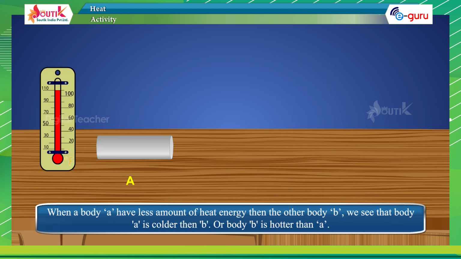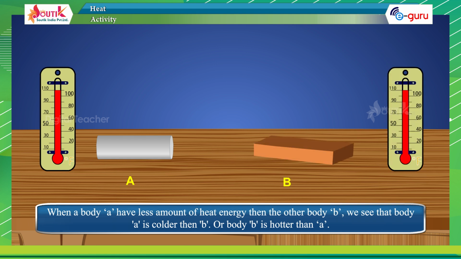When a body A has less heat energy than another body B, we say that body A is colder than B, or body B is hotter than A.